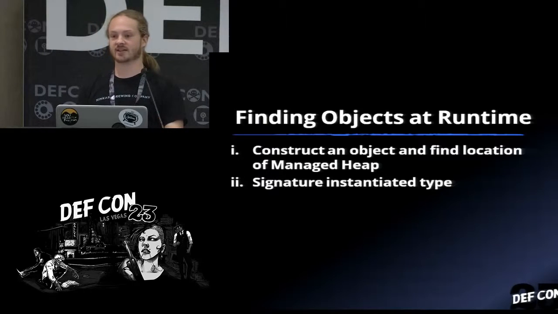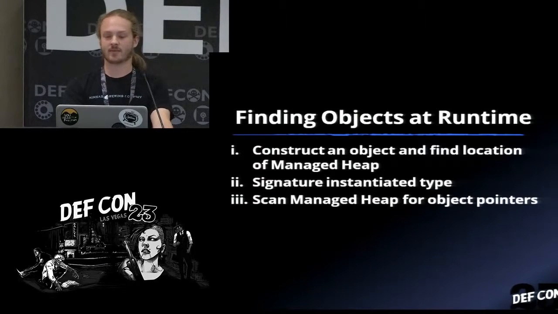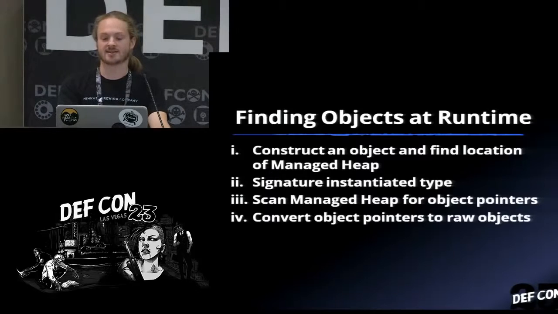Step 2 is we're going to signature that instantiated type, so we're just going to use a little bit of machine code to parse the structure that the object instance is and rip off some particular things that we care about. Step 3 is we're essentially going to do a brute force approach to scan the managed heap for other object pointers that are the same as this object that we're interested in. And then step 4, we're going to convert those object pointers back into raw objects, which when you do this, something pretty cool happens. And then profit.